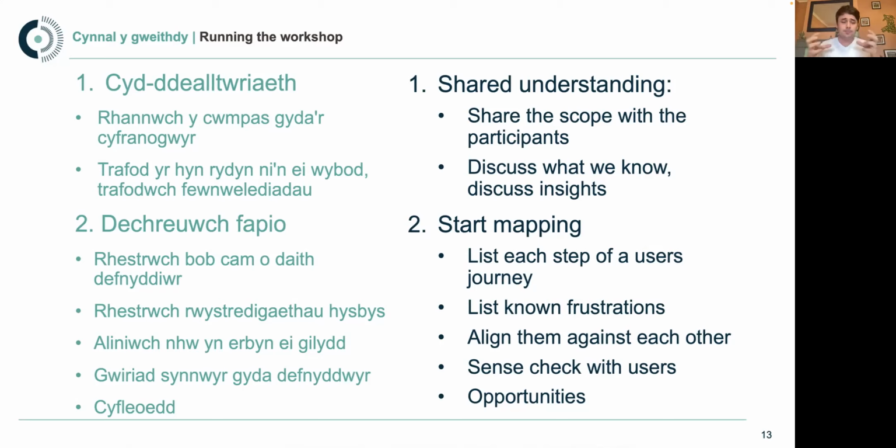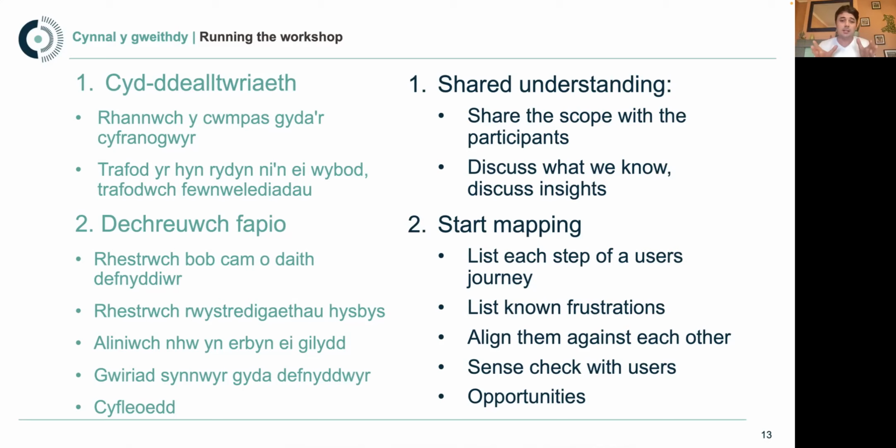Then list any of the known frustrations. Again, that's going to come from your research. Somebody said, I can never do this thing, or this thing is causing me a problem, or I always turn off at this point because of X, Y, and Z. Try and map those things against those steps. Even if you did nothing else, you can straight away see the steps that are causing people issues at the moment. We know that is where people are having problems, because that's what the user research has said. But then you see it in an order, and you're able to move things around, add steps, take steps away. It just allows you to see it.